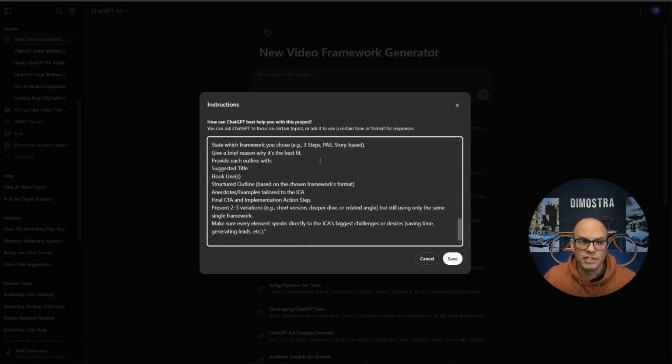One of the things I love that I have in the instructions is it gives a summary at the end of the suggestion of why this will be successful. And it also gives me a couple different variations. So if I want to do a short version or a long version, these are all things that you can play around with in the instructions, which really make this an amazing tool.